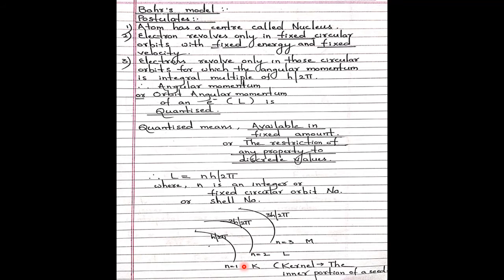For that shell, what is the angular momentum? The angular momentum of this shell is h upon 2 pi only. So if an electron wants to revolve here, its angular momentum is h upon 2 pi only. If one more electron or some other electron wants to take the next area, it has to be in 2 h upon 2 pi only, not in between. In between, angular momentum is not allowed.